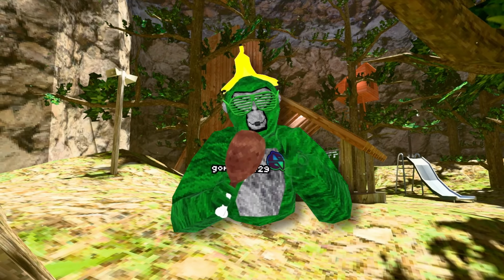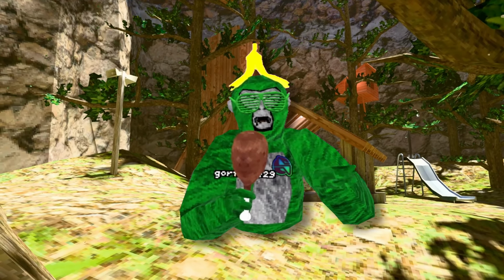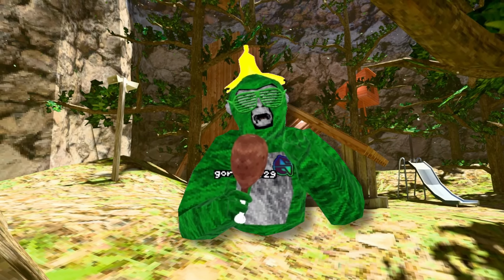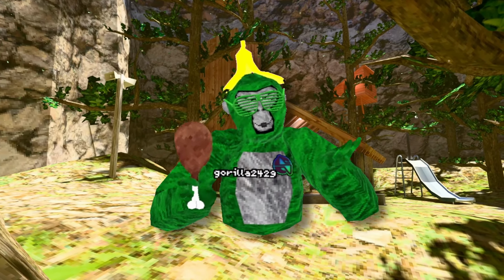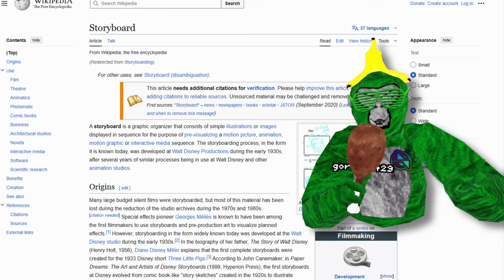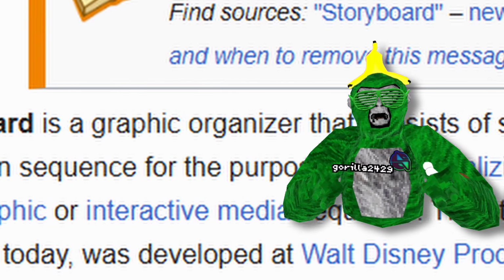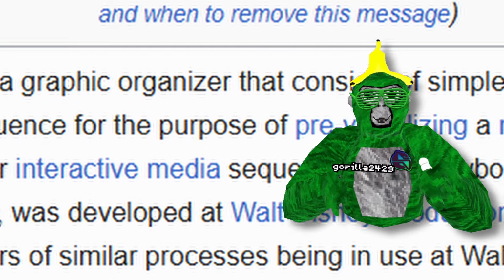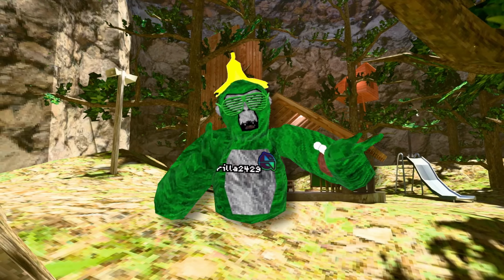Now it is time for the final animation. So we got all the basic stuff. We got the animation ideas and the dialogue. But now we are moving on to storyboard. And you might be wondering, what is storyboarding? Basically, if you go on Wikipedia, it says that a storyboard is a graphic organizer that consists of simple illustrations or images displayed in a sequence for the purpose of blah blah blah. In simple words, it's planning the scene out.